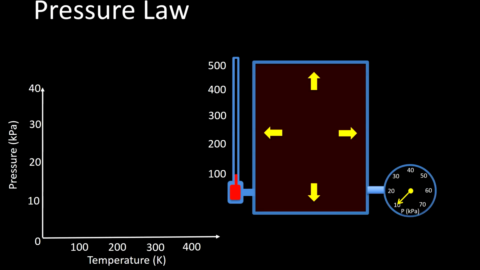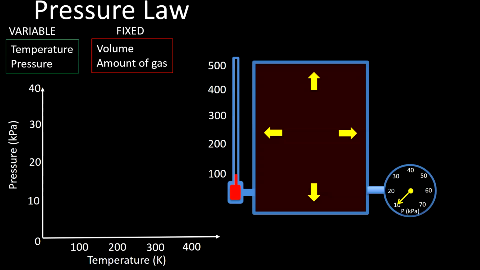There's one more to explain, which is in some way a lot simpler, which is the pressure law. And this is simple because we have a fixed volume now. So there's no plunger in this experiment. It's just a sealed box of a fixed size with a fixed amount of gas inside it. And the things that can vary are the temperature and the pressure. So now we have a temperature gauge, a thermometer, and a pressure gauge attached to this box. And if you remember, the relationship is proportional again, that the pressure divided by the temperature is a constant.